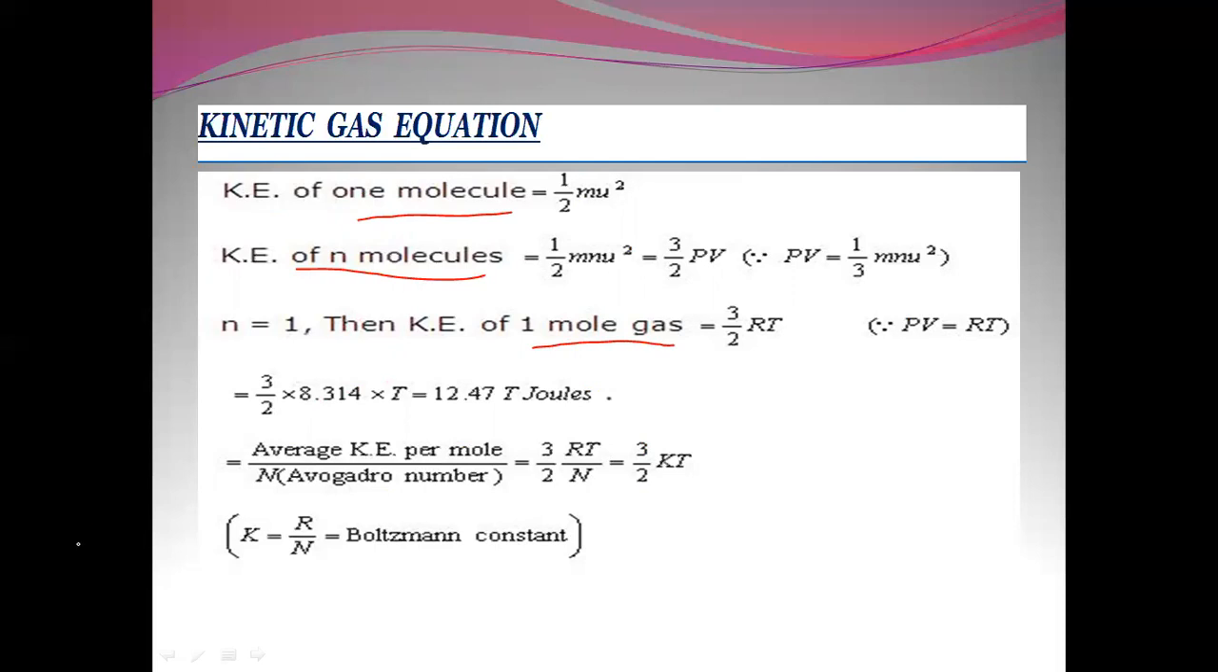So the average kinetic energy per molecule of the gas, with Avogadro's number, is calculated this way, giving the value of kinetic energy as 3 by 2 RT by N, or 3 by 2 kT, where k is the Boltzmann constant, that is R by N. By using the value of R by N, we get the Boltzmann constant, whose value we have already discussed. So just dividing the gas constant by Avogadro's number, we get the Boltzmann constant.